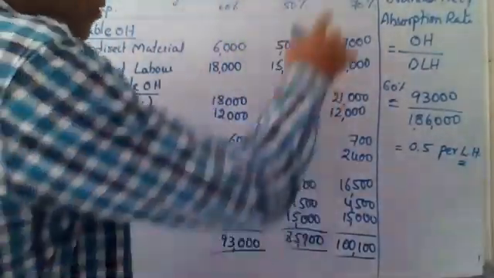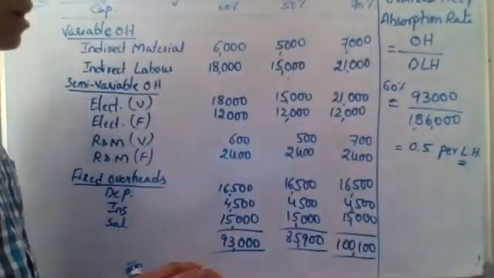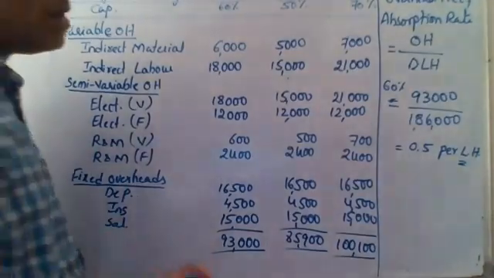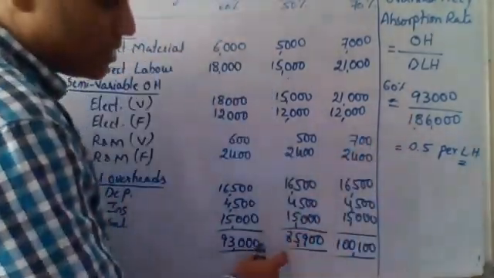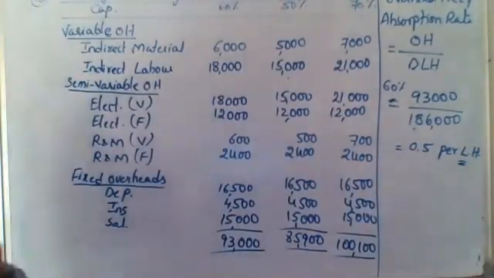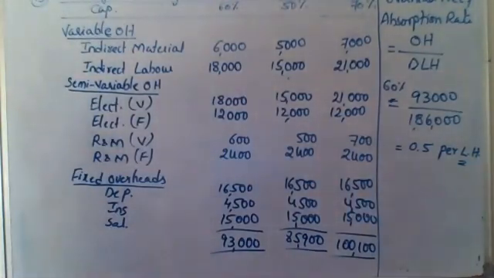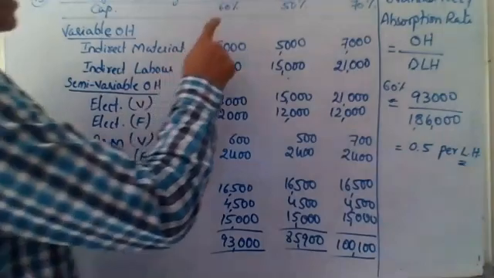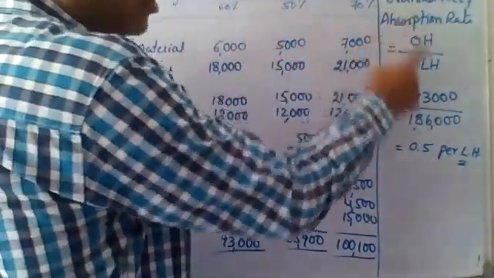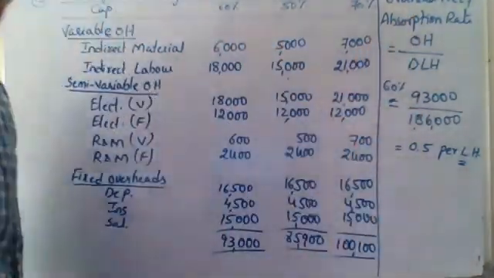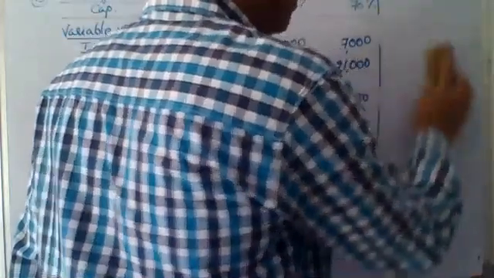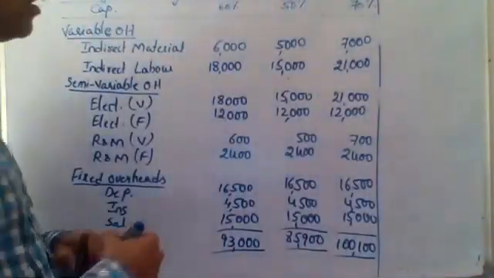You can also find out at 50% and 70% capacities. Now the question to you guys is, is this 1,86,000 going to be the same for 50% and 70% capacity also? The answer is no, because when the capacity changes, labor hours also will change. You have to do it in the same way as we have done it for variables.